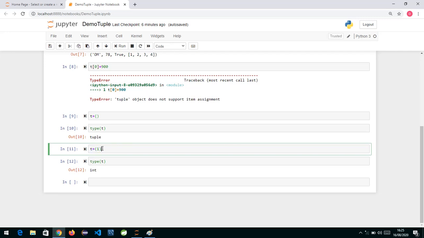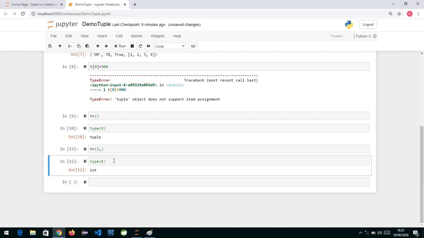So it will not think that this is a tuple. Okay, so if you want to tell Python that this is not a single integer, I'm trying to create a tuple with one element, so you have to put a comma over here, and now if you see over here, we will see it is of type tuple.